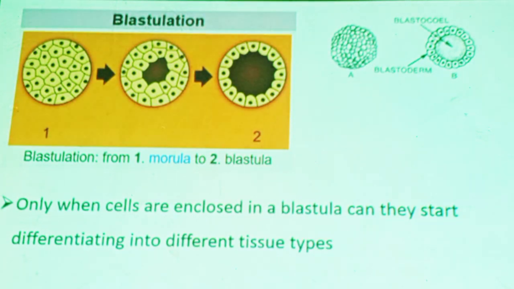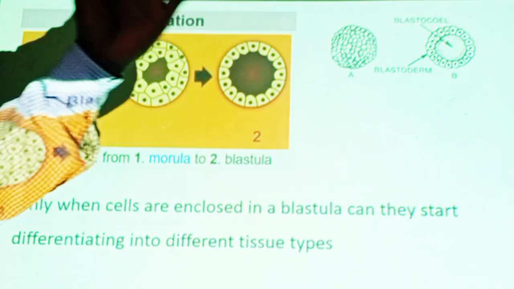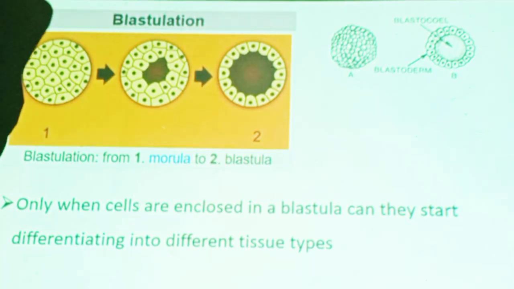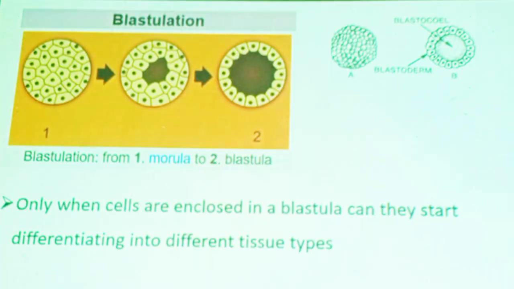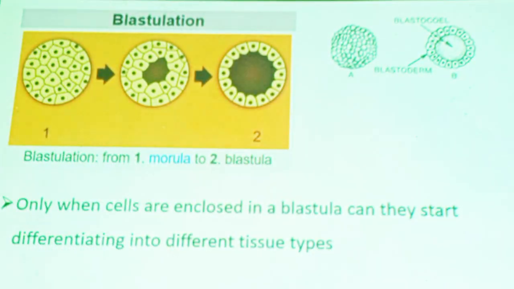You see, this is a solid mass of cells, the morula. It undergoes blastulation so that it gives a spherical mass. The inner portion is an empty, fluid-filled space, which is known as the blastocoel. The peripheral cells are known as the blastoderm. Therefore, when we say blastula, the blastula has two portions: the inner fluid-filled cavity, and the mass of cells on the surface, known as the blastoderm.